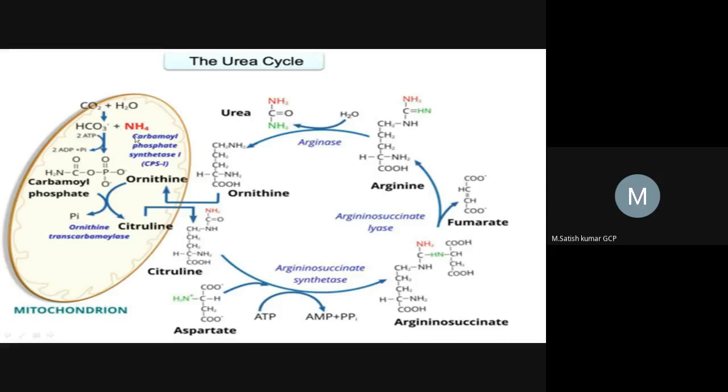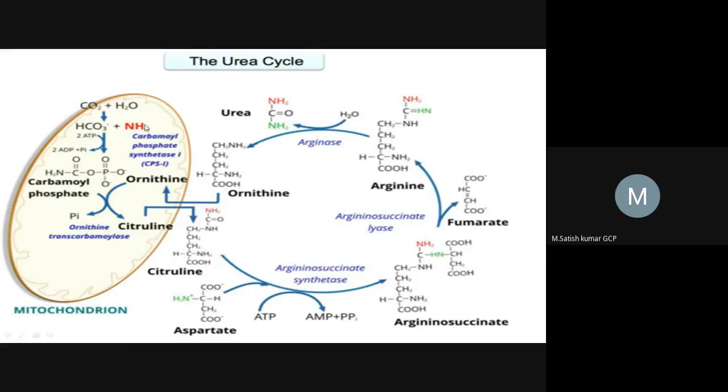That's why the body has a special regulating mechanism, the urea cycle, by which the body removes this ammonium present in our body. About 85 to 90% of nitrogen is available in the form of ammonium in the body, and that will be eliminated by the urea cycle.